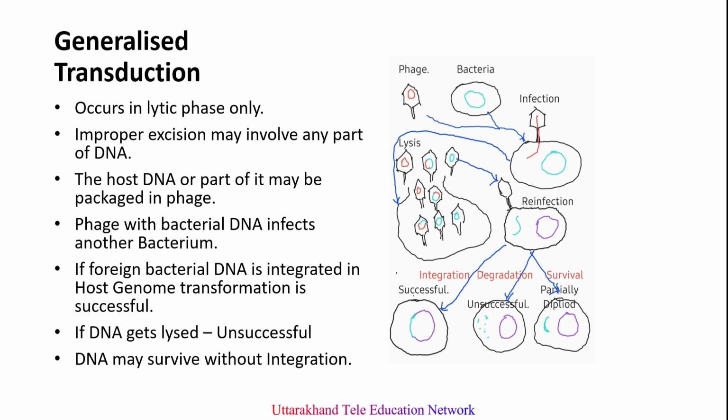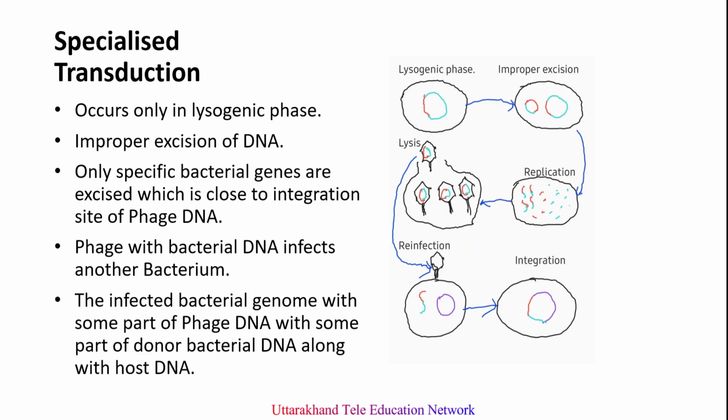The second one is specialized transduction, as I already mentioned about the lysogenic cycle. I told you that the prophage becomes active and re-enters the lytic cycle.